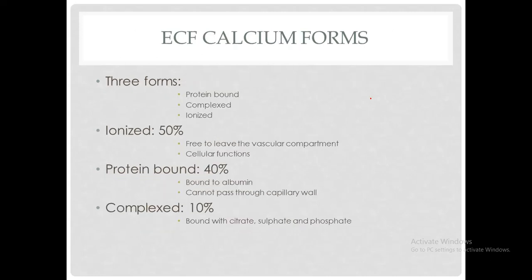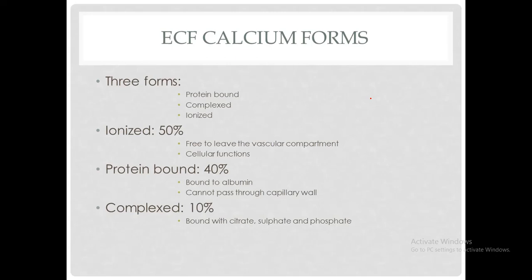Now I am going to tell you about some of the forms of calcium that are present in the extracellular fluid. There are three basic forms. Number one is the protein bound form, number two is the complex form, number three is the ionized form. Ionized form is the most common form that is present in the extracellular fluid, that is about 50% of the calcium is in the form of ionized form.